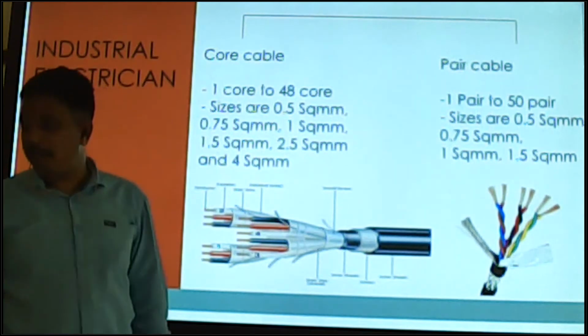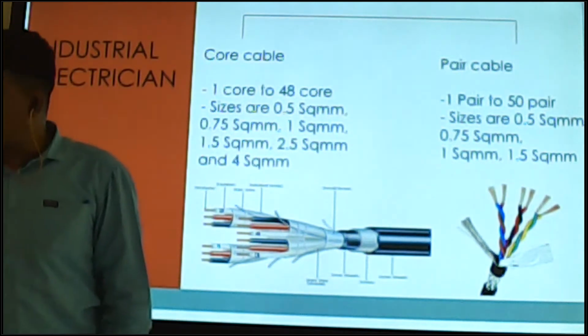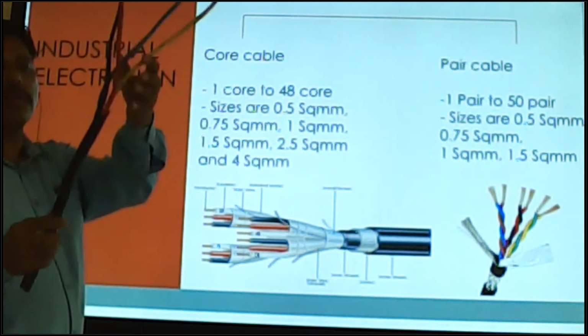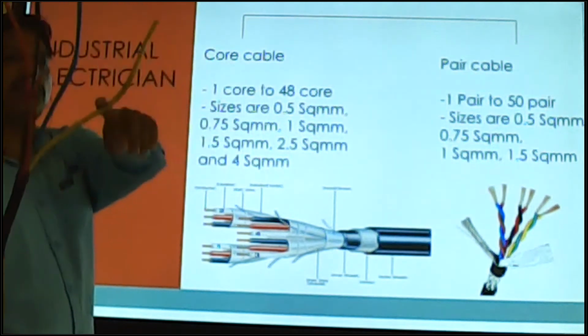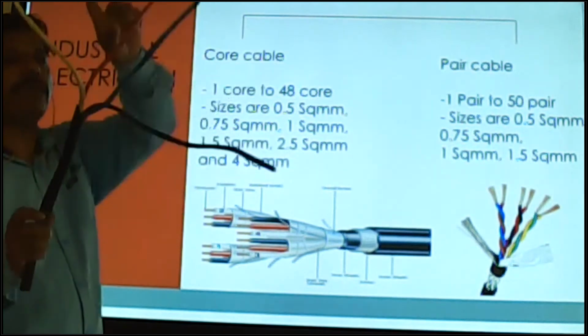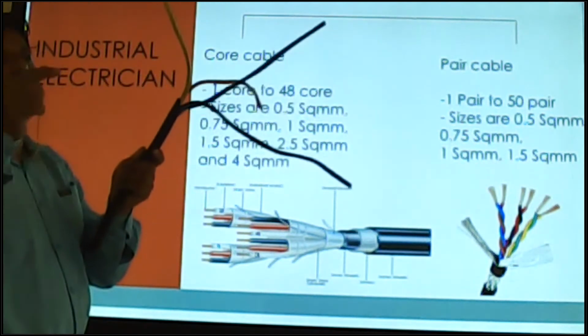All cables are given by the inside core size, even power cable. This is power cable, a 4 core 10 mm square. Each core is 10 mm, this is 10 mm, this is 10 mm, and this is 10 mm. This means 4 core 10 mm square.